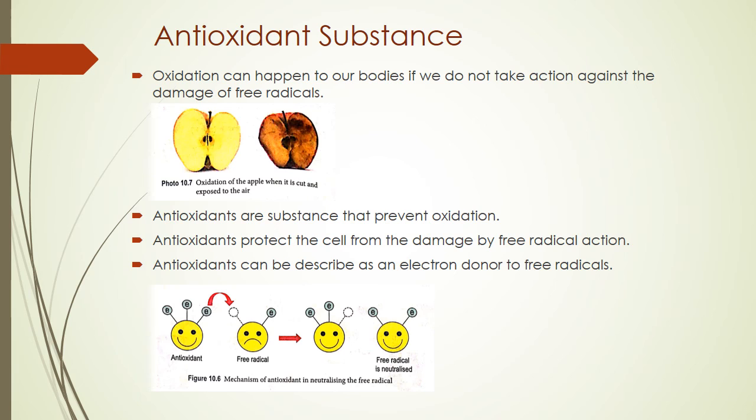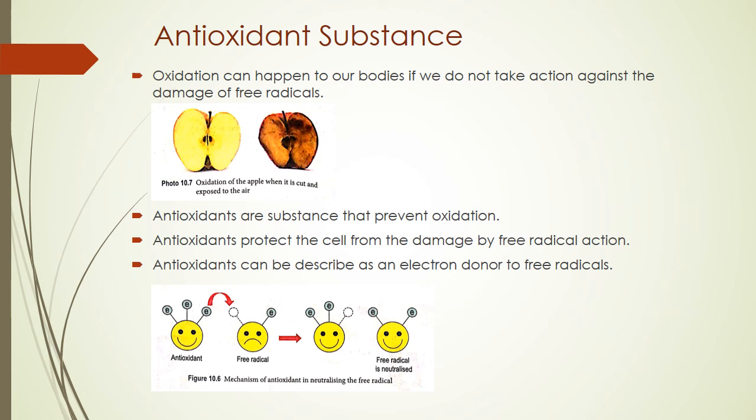So girls, examples of food with a lot of antioxidants are kiwi fruit, carrot, okay. The other examples are green leaf, orange, tomato, strawberry, citrus.